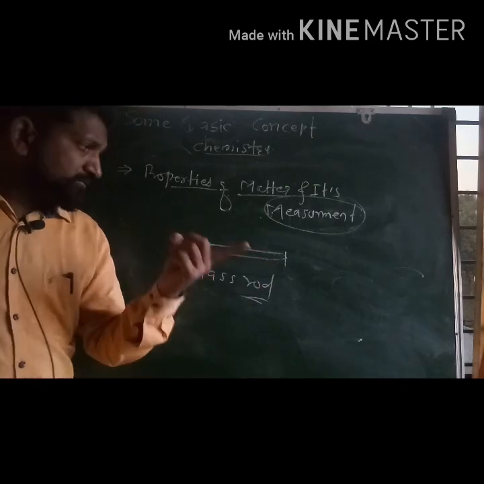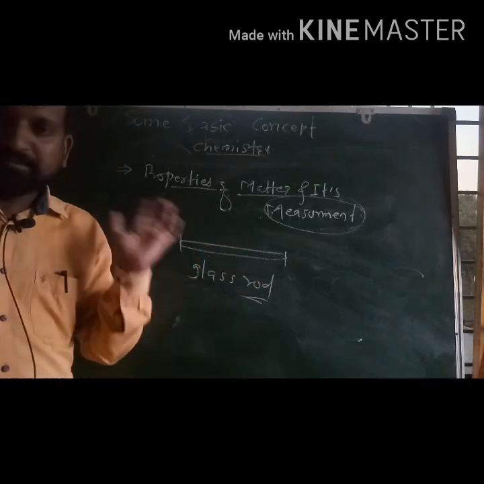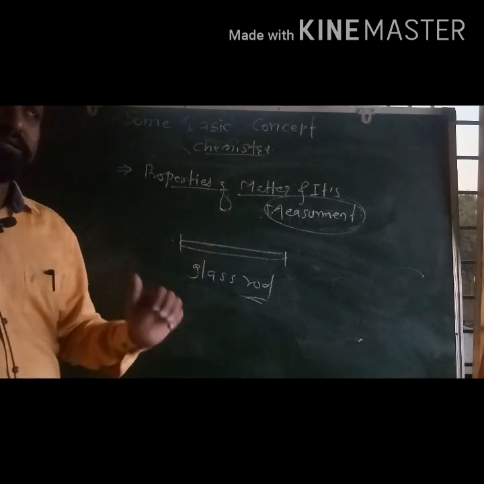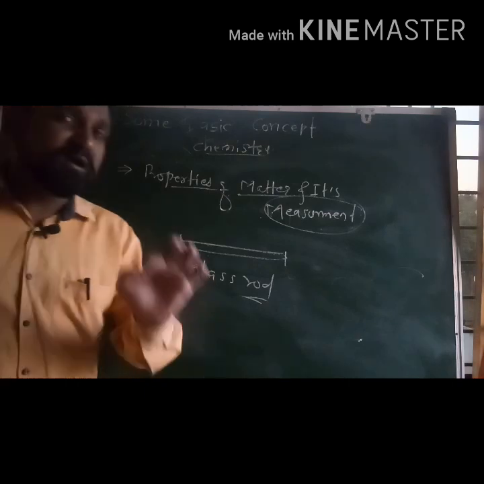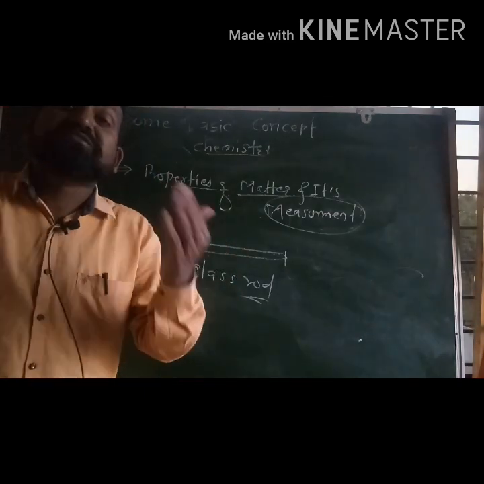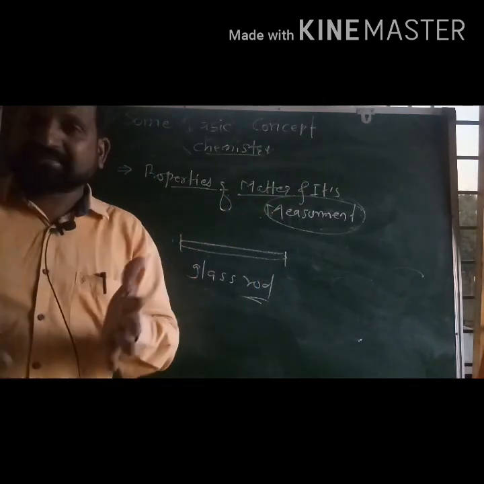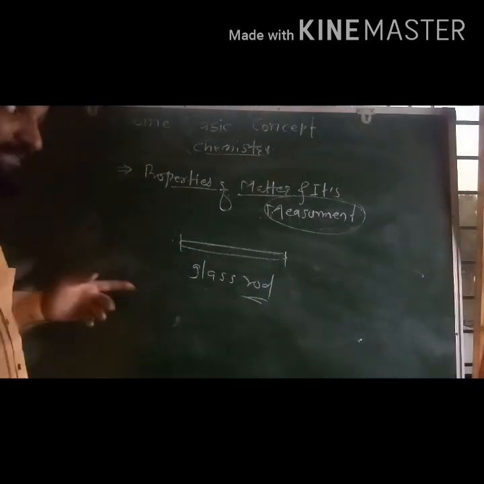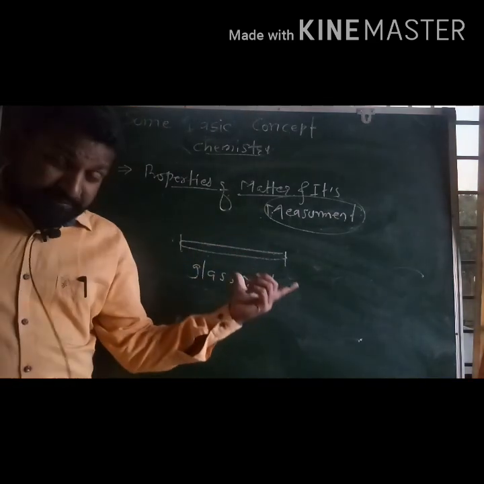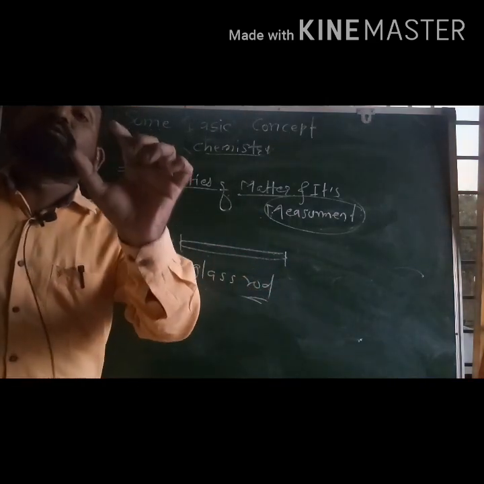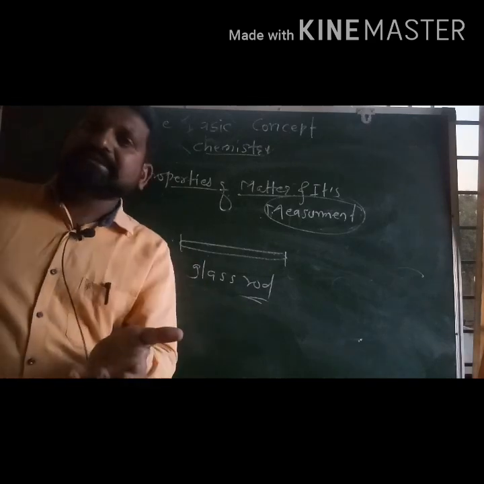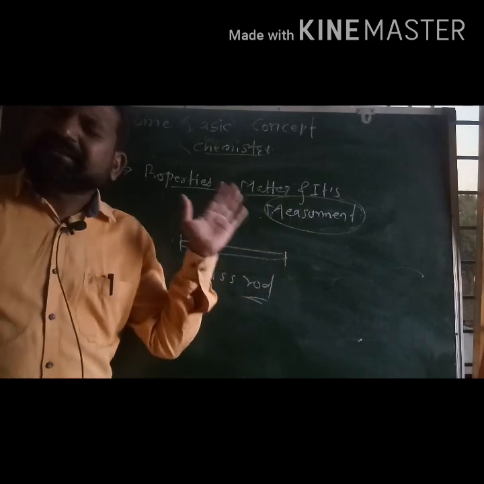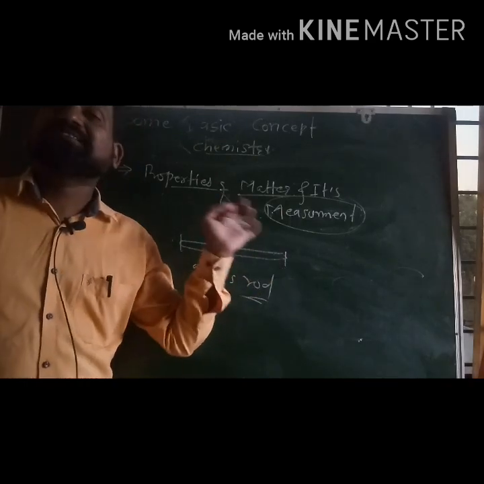Whenever there is a glass rod, we must know its physical as well as chemical appearance. Now, how to measure? For measurement we require some reference value, which is universally accepted. Arbitrarily decided and globally accepted values are nothing but the units, and units act as a standard here.